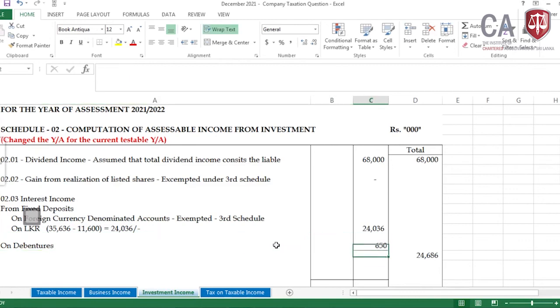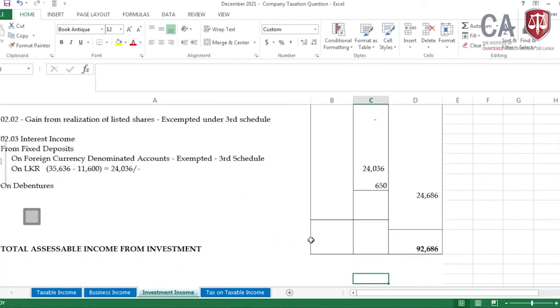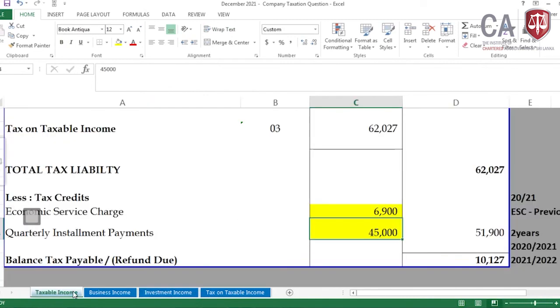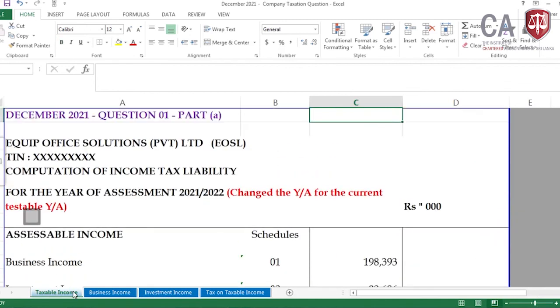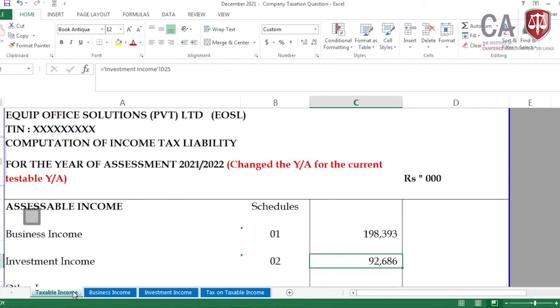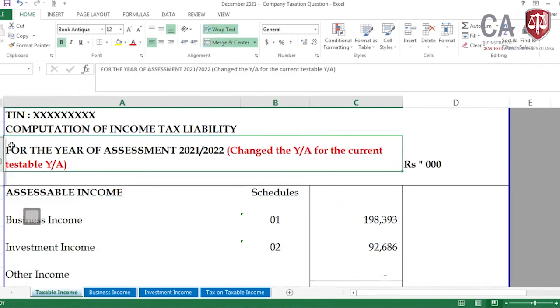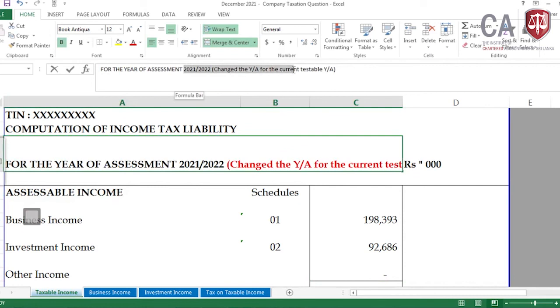Let me come to the investment income. We have the liable dividend, we have the liable interest, and the total assessable income from investment is 92,682. Now both of these are done. Now let me come to the taxable income. In the taxable income, business income is taken from the schedule, investment income taken from the schedule. We don't have other income, like I have explained. I have done the adjustments as applicable relevant to year of assessment 21-22, not for the year of assessment given in the question.